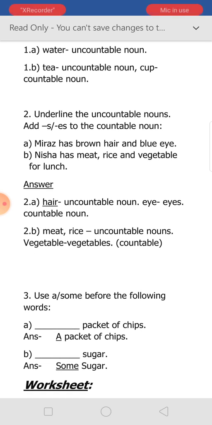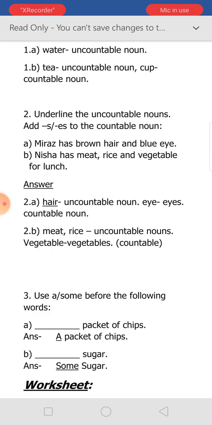Exercise number 2 is: underline the uncountable nouns, and add s or es to the countable nouns. So you have to select the countable and uncountable nouns first. It is not written over here, but you have to know which one is countable and which one is not countable. Then only you can underline and add s or es to the countable nouns.